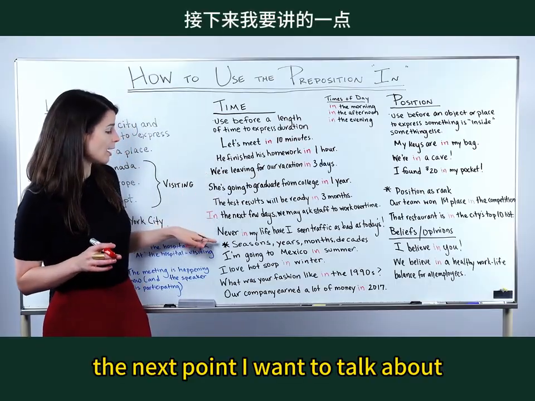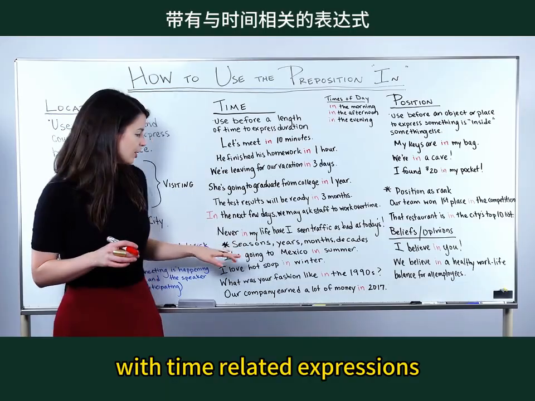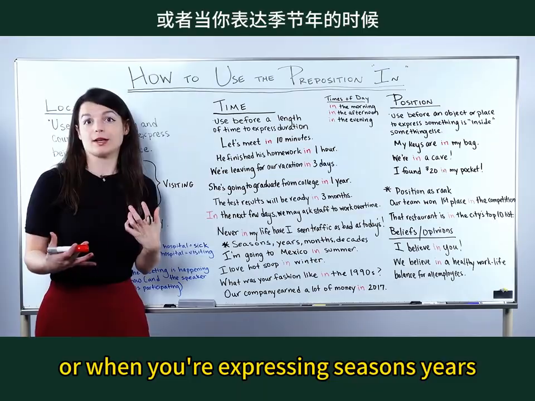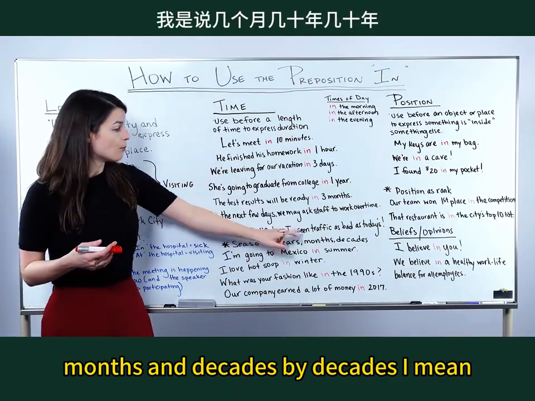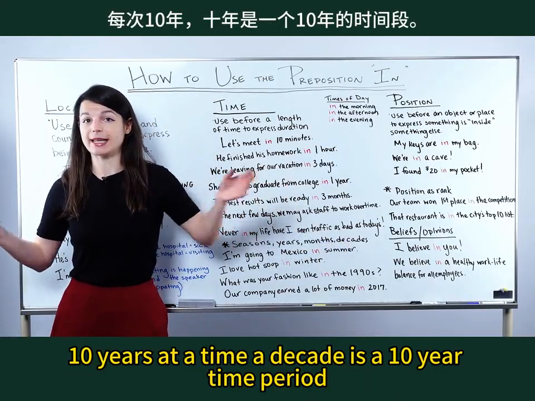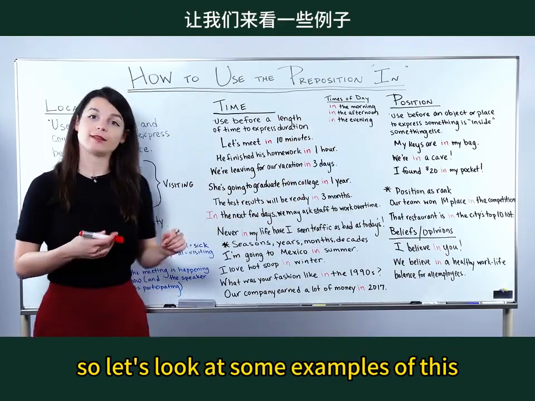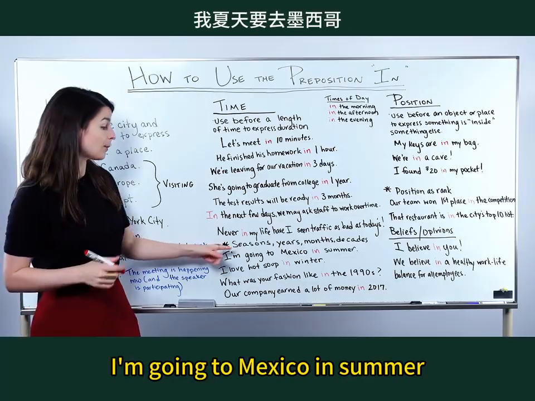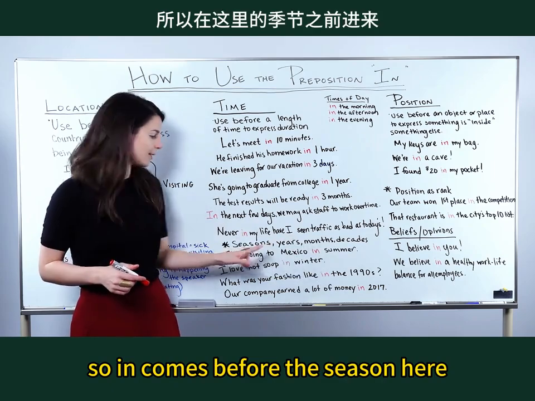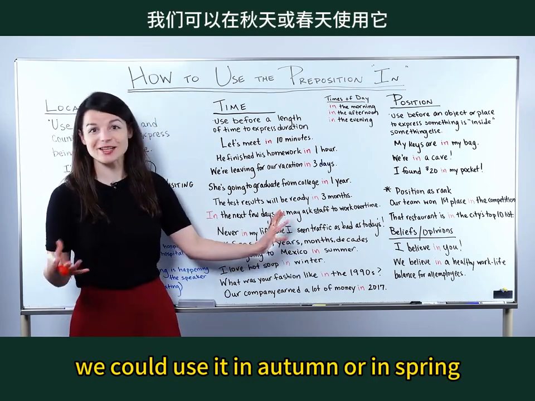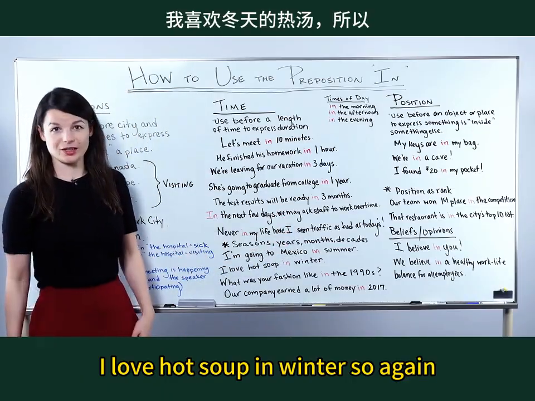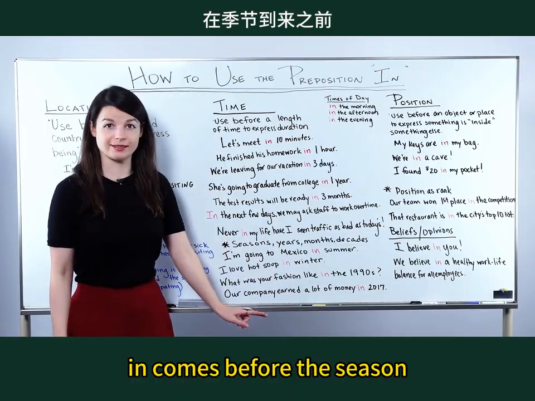The next point I want to talk about with time-related expressions is using in to express the seasons, or when you're expressing seasons, years, months, and decades. By decades, I mean 10 years at a time. A decade is a 10-year time period. So let's look at some examples of this. I'm going to Mexico in summer. So in comes before the season here. We could use it in autumn or in spring or in winter as well. I love hot soup in winter. So again, in comes before the season.